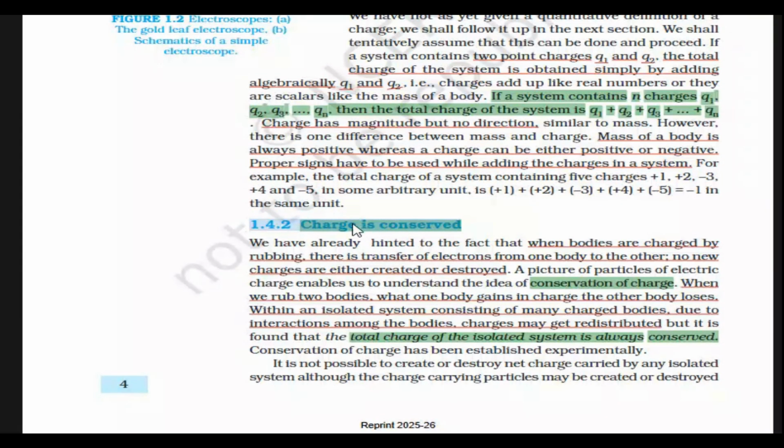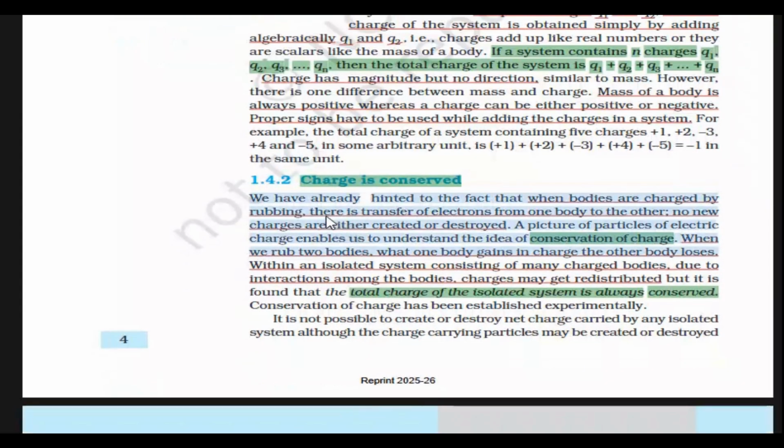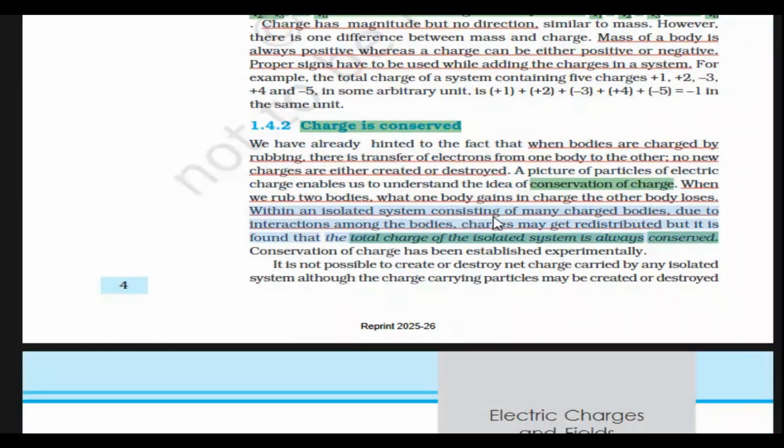1.4.2 Charge is conserved. We have already hinted to the fact that when bodies are charged by rubbing, there is transfer of electrons from one body to the other. No new charges are either created or destroyed. A picture of particles of electric charge enables us to understand the idea of conservation of charge. When we rub two bodies, what one body gains in charge the other body loses. Within an isolated system consisting of many charged bodies, due to interactions among the bodies, charges may get redistributed, but it is found that the total charge of the isolated system is always conserved.